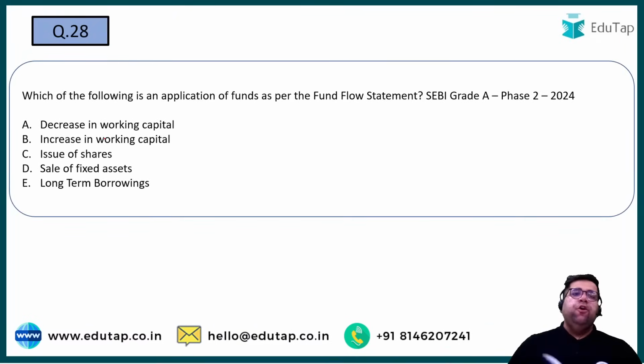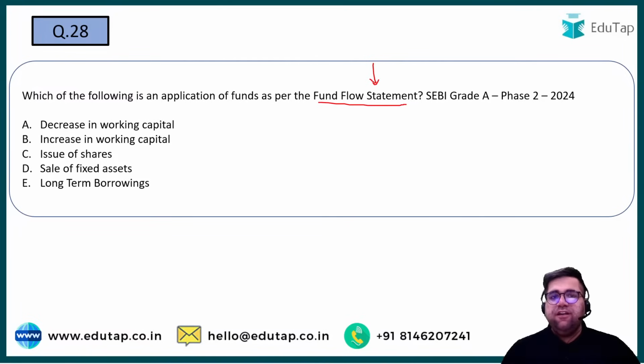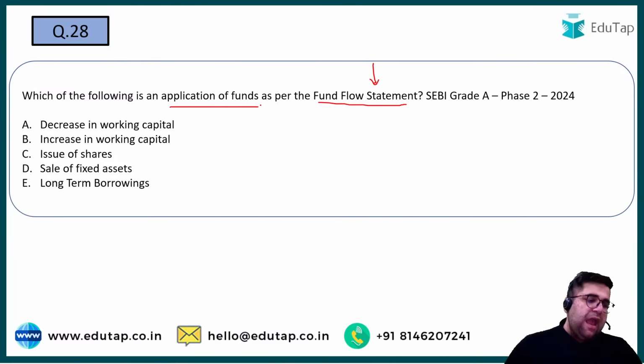Moving forward to 28. This is your SEBI Grade A Phase 2, 2024. Which of the following is the application of funds as per the fund flow statement? So if you are making a fund flow statement, which will be categorized as an application of funds. In application of funds, for the fund flow statement you hardly have to read anything.